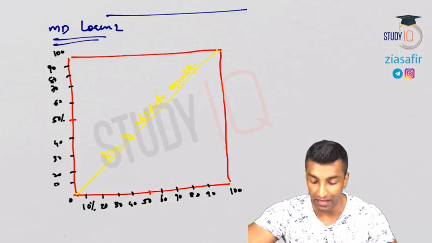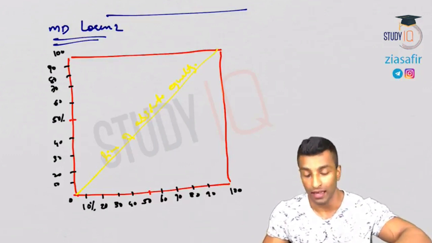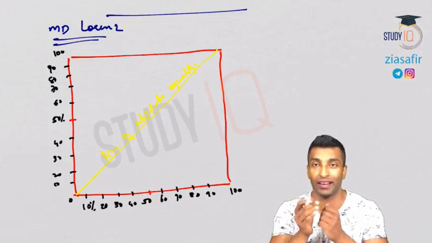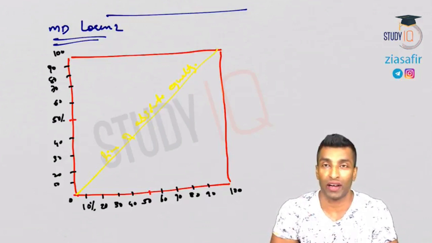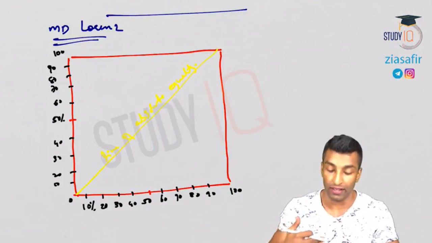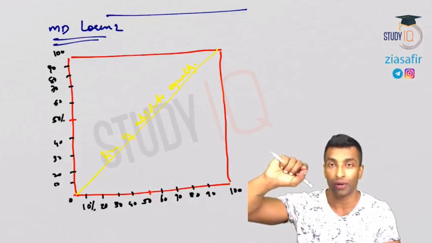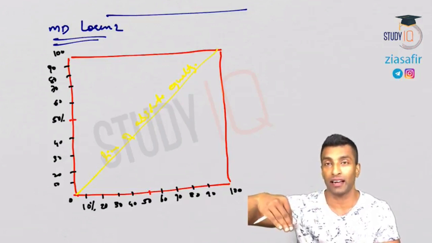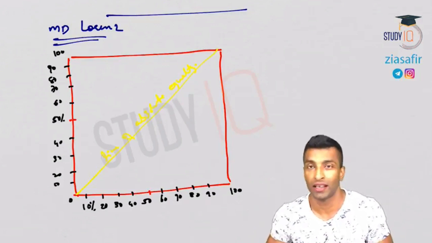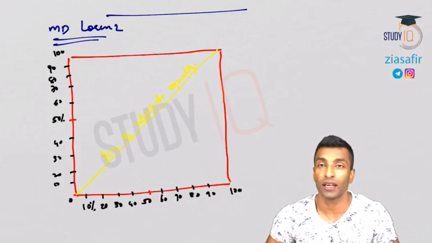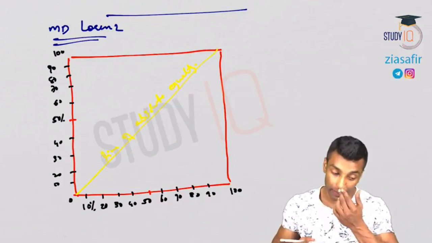If you remember when we discussed data interpretation in our CAT classes, I've drawn this line of absolute equality many times. In that case, I've told you about the x equal to y line, because in case of profit and loss, in case of export, import, deficits and everything, it is very helpful if you draw this line to find out whether it is profit or loss. If it is coming under the line, it is loss. If it is coming above the line, it is surplus. All those things we have discussed, and that was actually a shortcut. Here we are not going to use that. Here this is something which we are going to use in a different way. Okay, it's not data interpretation anyway.